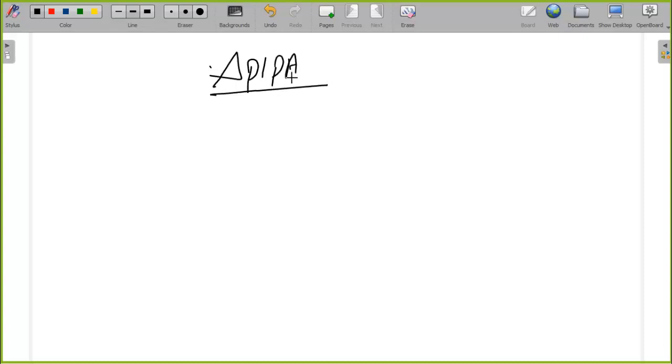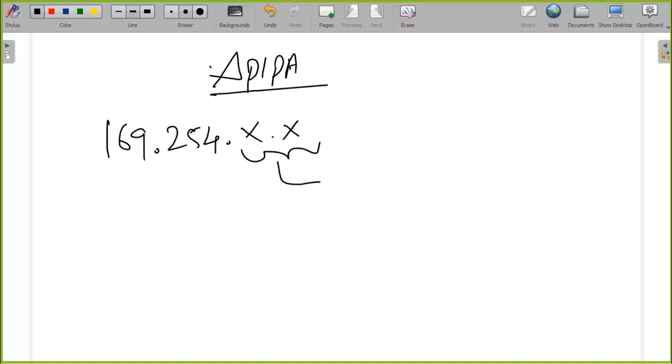So APIPA stands for Automatic Private IP Address, and this is a special category of IP address which always has 169 in the first octet, 254 in the second octet, followed by some values. And these values are not random; they are all generated based on the MAC address. So again, this address is going to be unique.